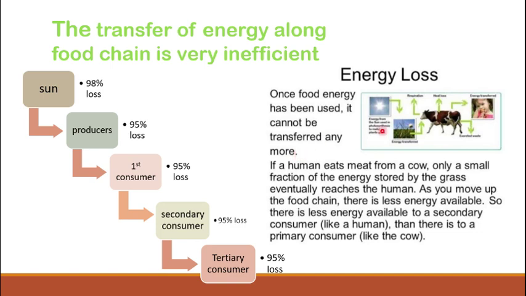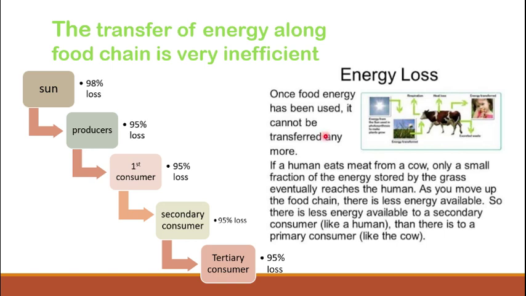Let's see this example to understand the energy loss, how this happens. A simple food chain is shown here in which plants use the solar energy, and this energy is stored as chemical energy in their body. And when animals eat plants, not all the energy that was stored in the producers is transferred to the animal, but it is lost into the environment. Only a few percent reaches the animal. So at the end, if the human is there and takes the food from the animal, of course the energy which reaches the human is also very little.